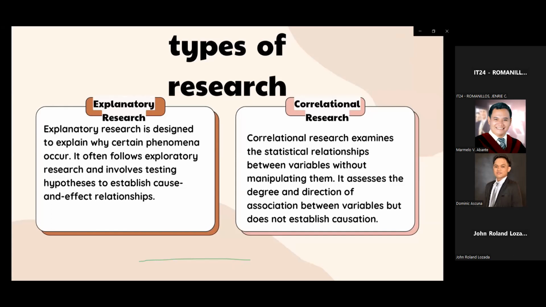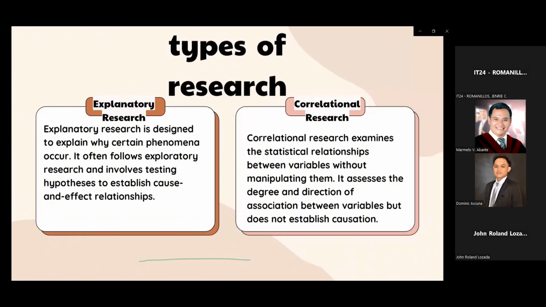It assesses the degree and direction of association between variables but does not establish causation. Correlational research is a type of research methodology used to examine the statistical relationship between two or more variables. It aims to determine whether and to what extent changes in one variable are associated with changes in another variable.